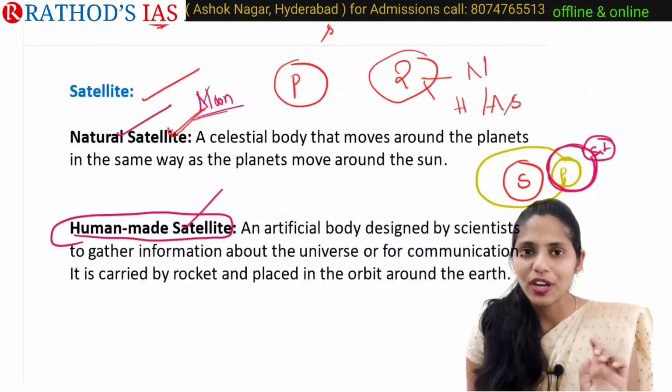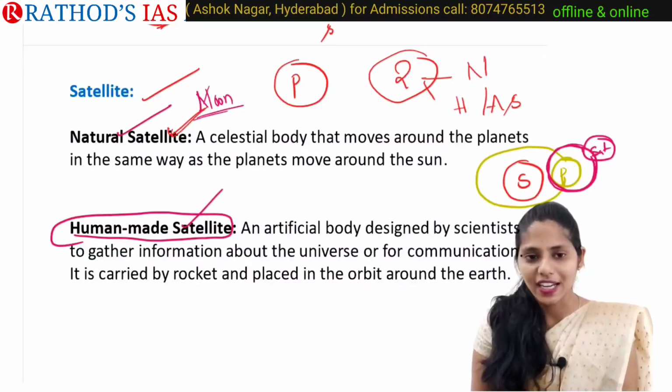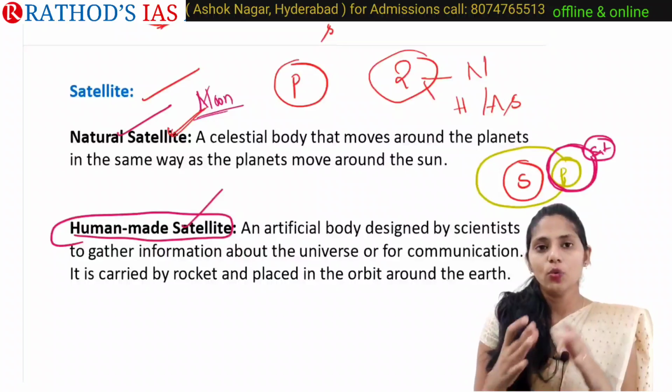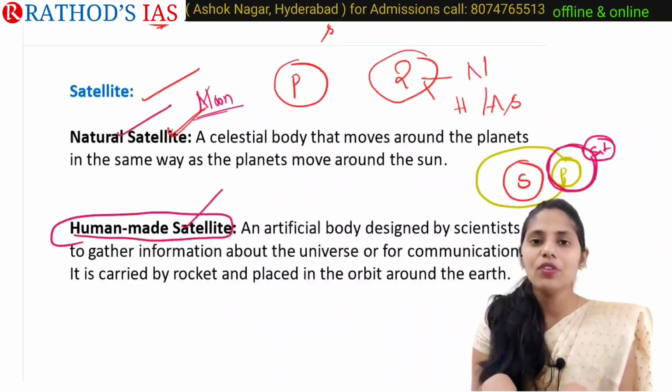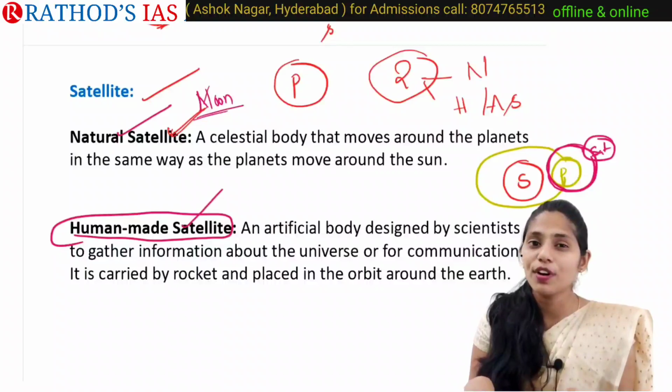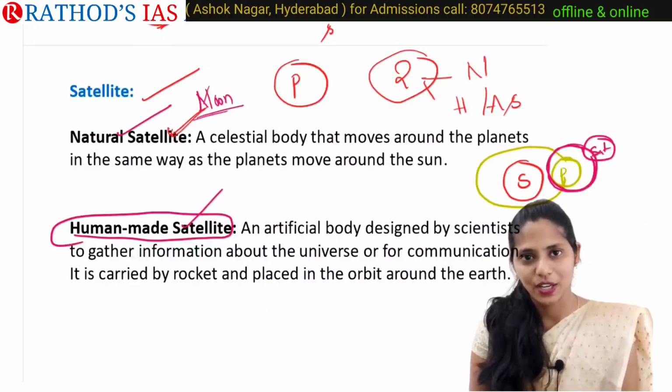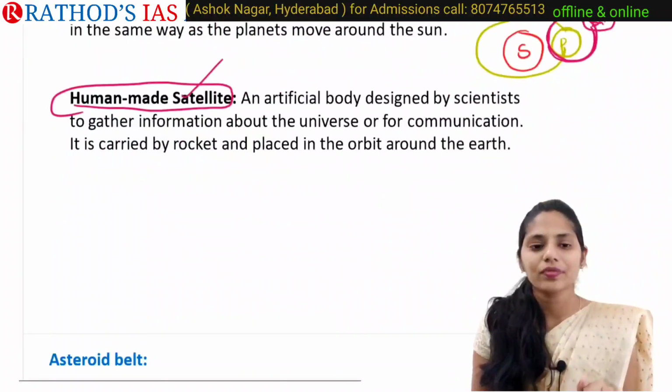So I want to give you one homework. Please open your NCERT and see the list of which planet contains how many natural satellites, and which planet has the largest number of satellites. You have to make a note. So this is your work.